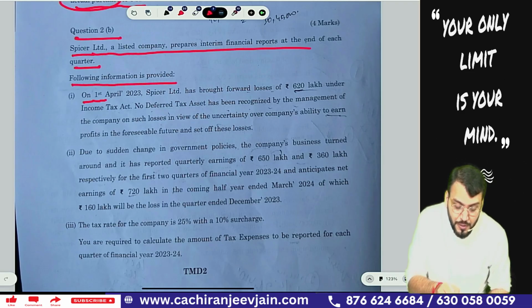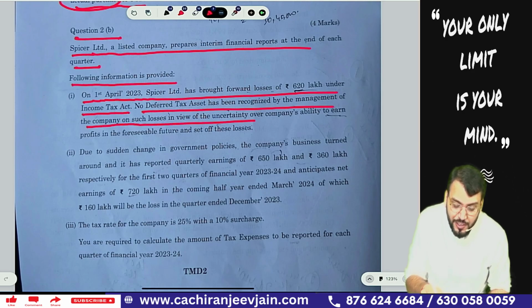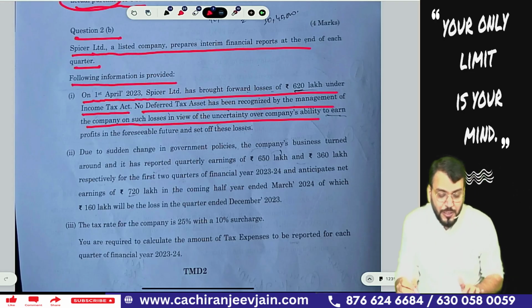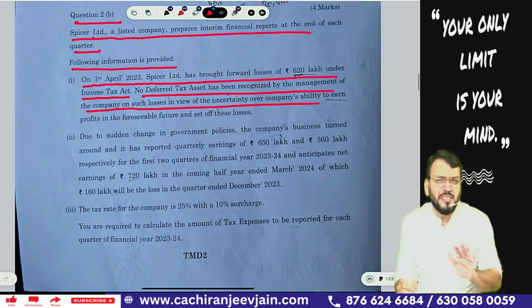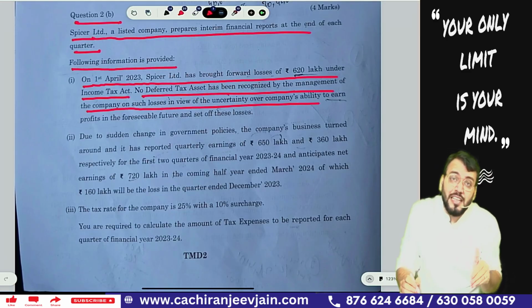On 1st April 2023, Spicer Limited has brought forward losses of 620 lakh under income tax side. No DTA has been recognized by the management of the company on such losses in view of uncertainty over the company's ability to earn profit in the foreseeable future. Means no DTA was recognized. Since DTA was not recognized in the previous year, the question of reversal will not arise in current year.